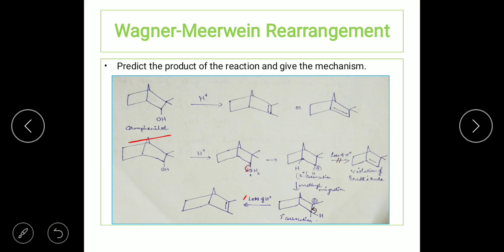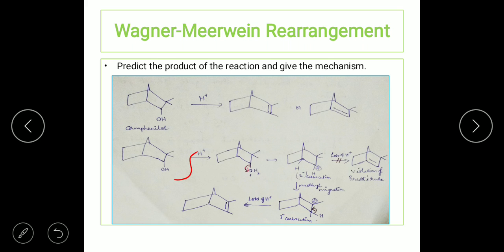First, since it is an acid hydrolysis, all Wagner-Meerwein rearrangements take place via acid hydrolysis. So there is always an H plus which is going to get abstracted by the alcohol. First the alcohol OH is going to take up the H plus.